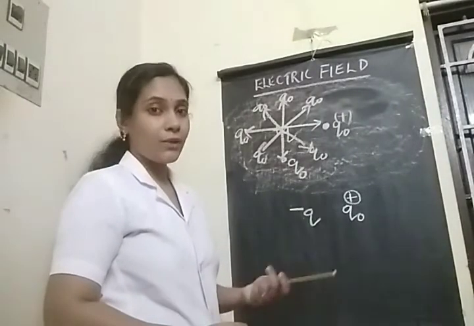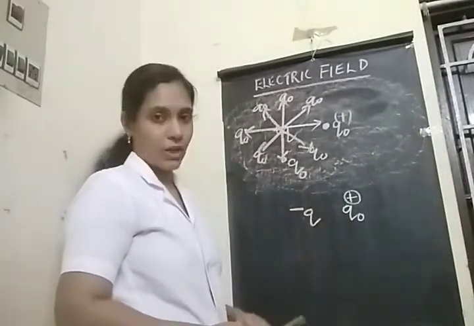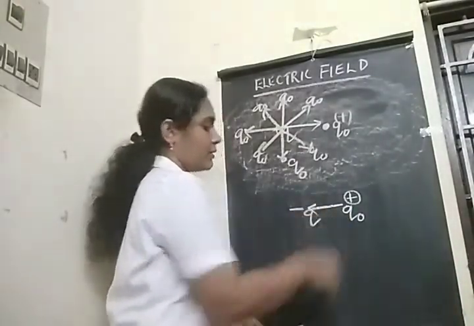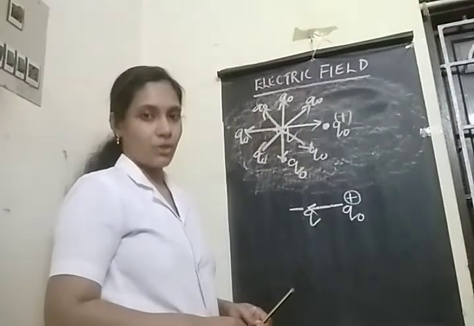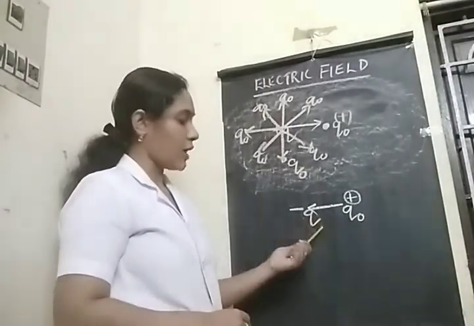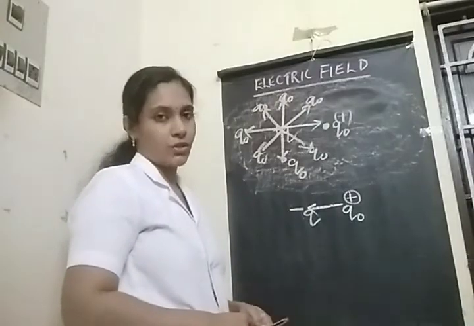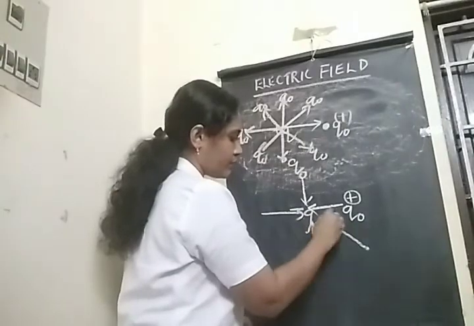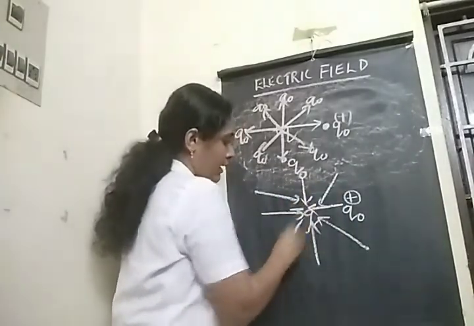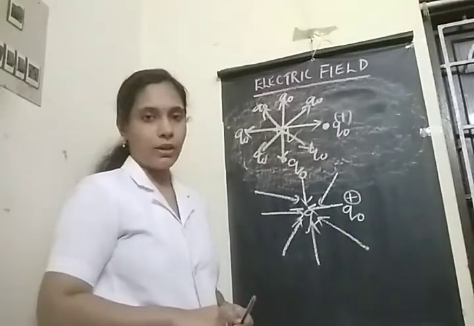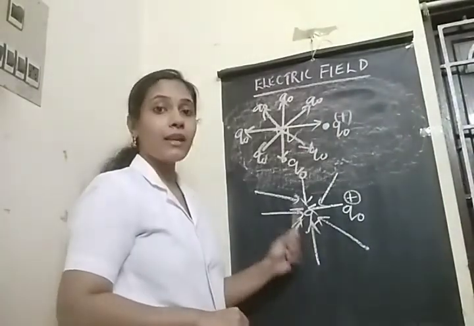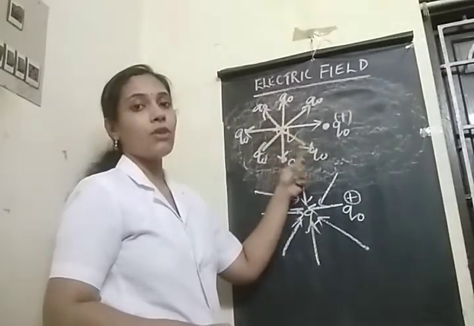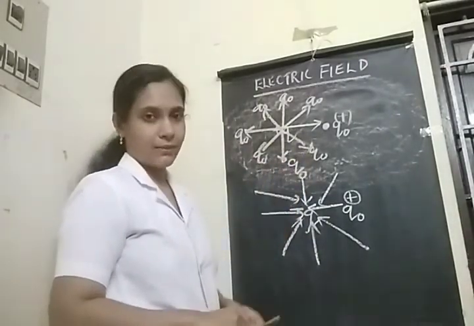Yes, it will be an attractive force, because now we have unlike charges here. And the direction will be towards minus Q, because the source charge is attracting the test charge. Similarly, this will be the direction of electric field for a negatively charged body. So for a negatively charged body, the direction of electric field is towards it. But for a positively charged body, the direction of electric field is away from it.